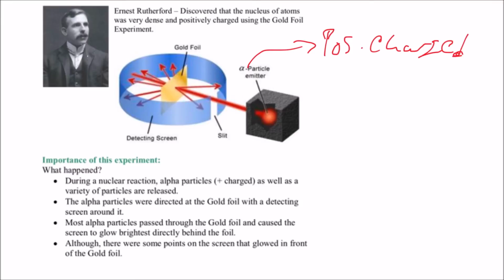In order for these alpha particles to most of the time go straight through the gold foil and fluoresce right here, it must mean that the atoms themselves, the atoms that made up this gold foil, are super small, and that they don't take up very much space, because these alpha particles are able to zip right in between a group of atoms so that they can appear on the other side and strike that paper without being deflected.